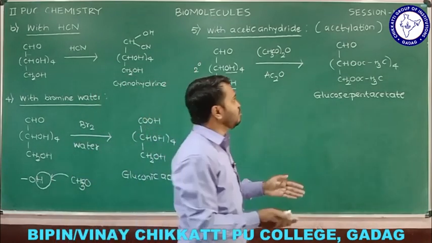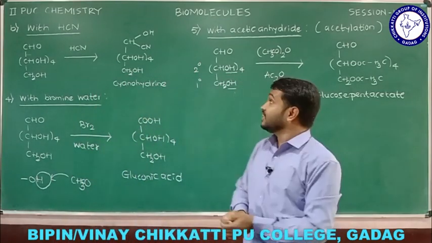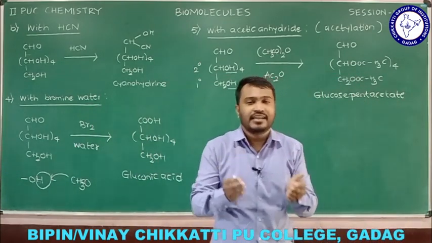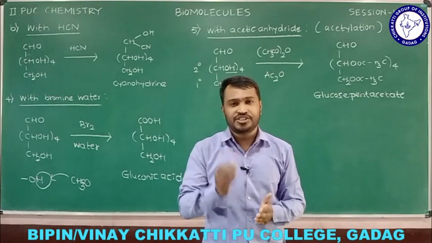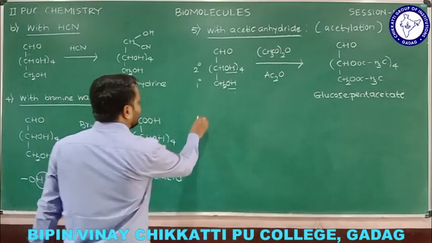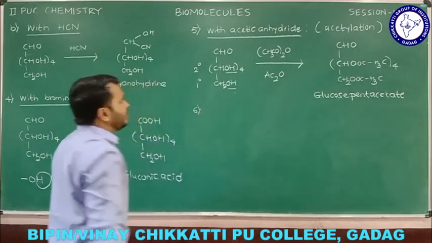That is the conclusion drawn from the reaction that we call acetylation, and the reagent will be acetic anhydride, (CH3CO)2O. From this reaction we came to know that glucose contains 5 OH groups.